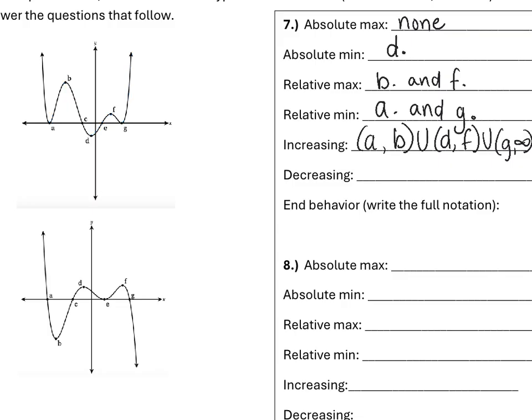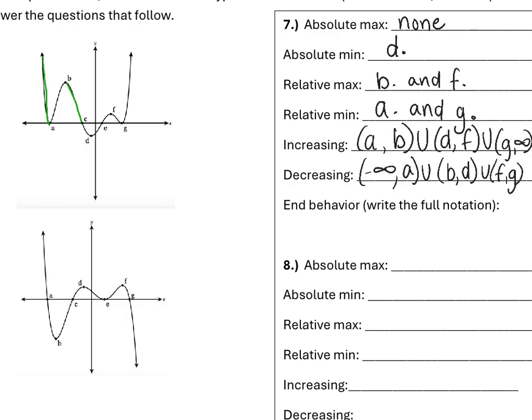And then decreasing intervals are going to be, if we think of our roller coaster, where we are going downward. And we'll use our letters to write this. So decreasing from negative infinity to A, U, B to D, U, F to G.